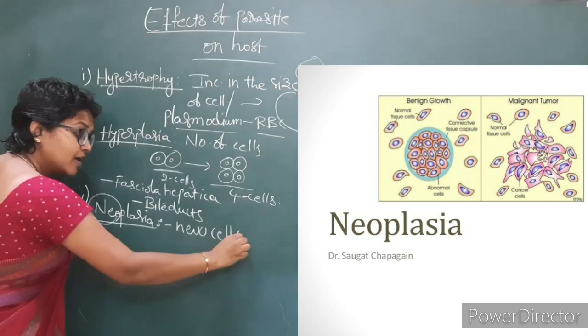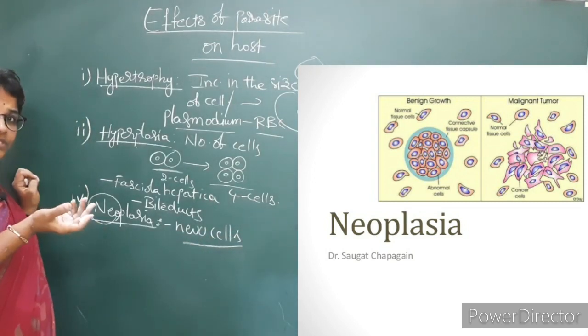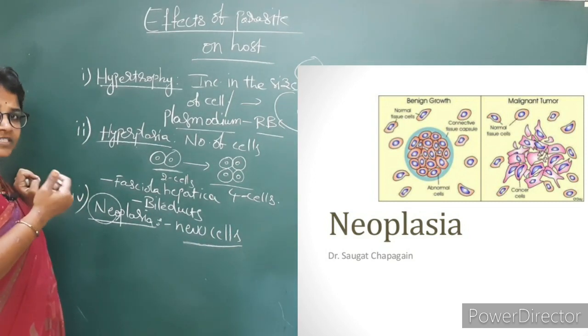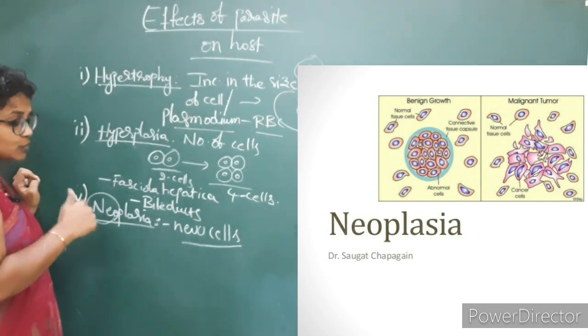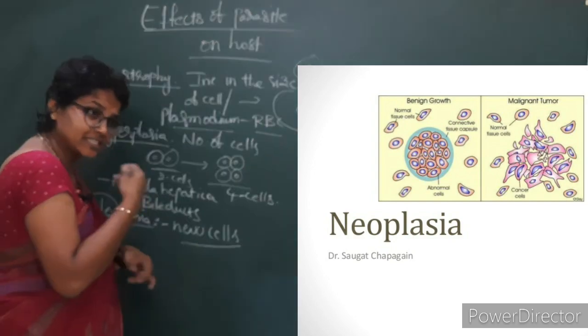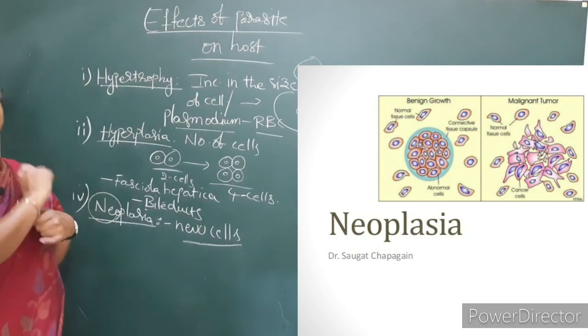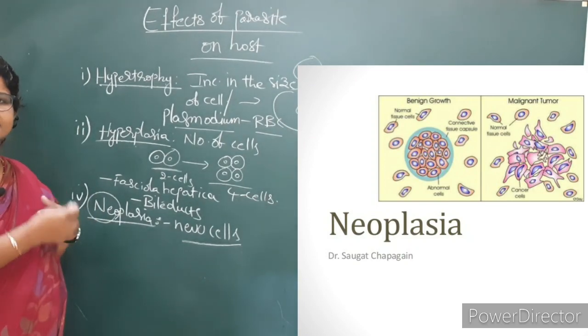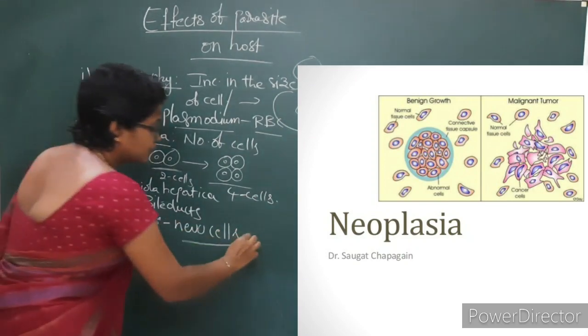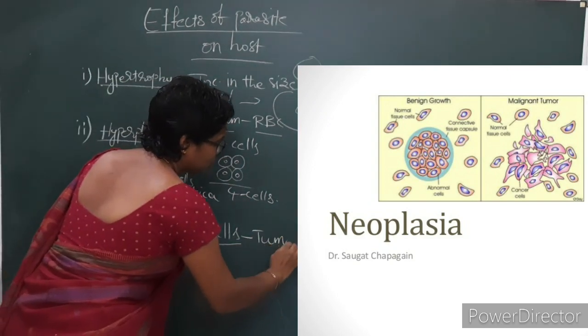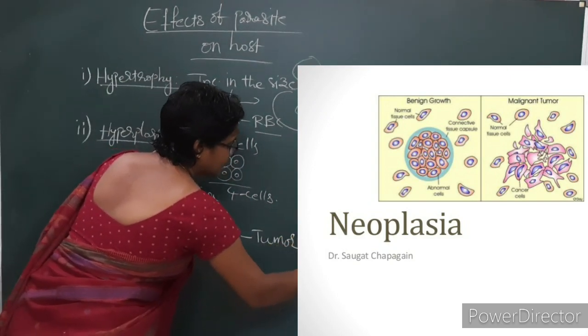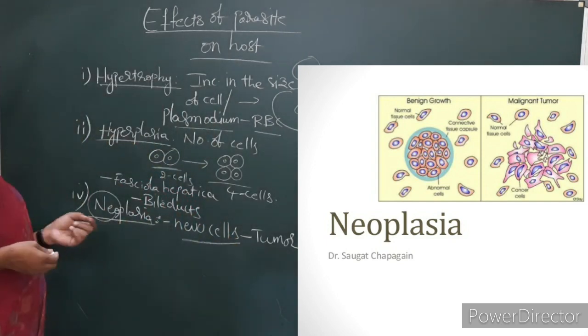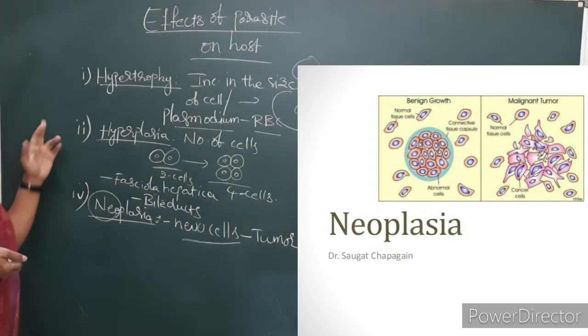Instead of the actual old healthy cells which are required for us, new cells formation takes place. That is nothing but a tumor formation because of virus. That is neoplasia.